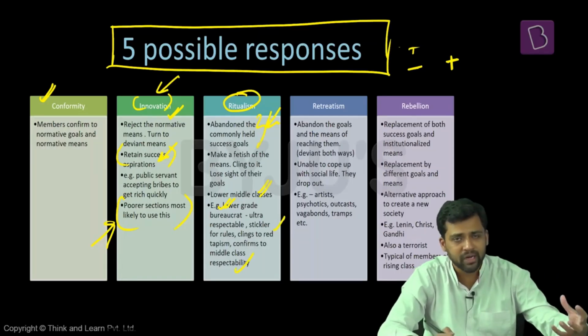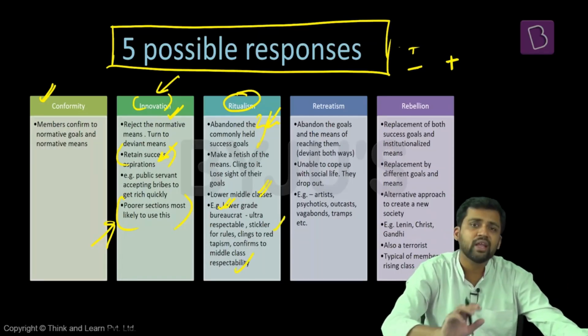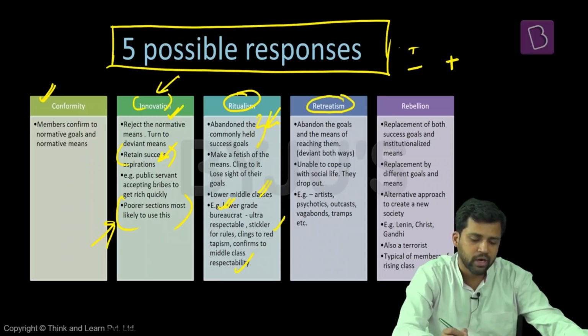For him, what is important is his respectability. People respect him because he follows all these rules and regulations. He's considered to be honest. So this is again another example of ritualism. Another kind of behavior or response can be retreatism.